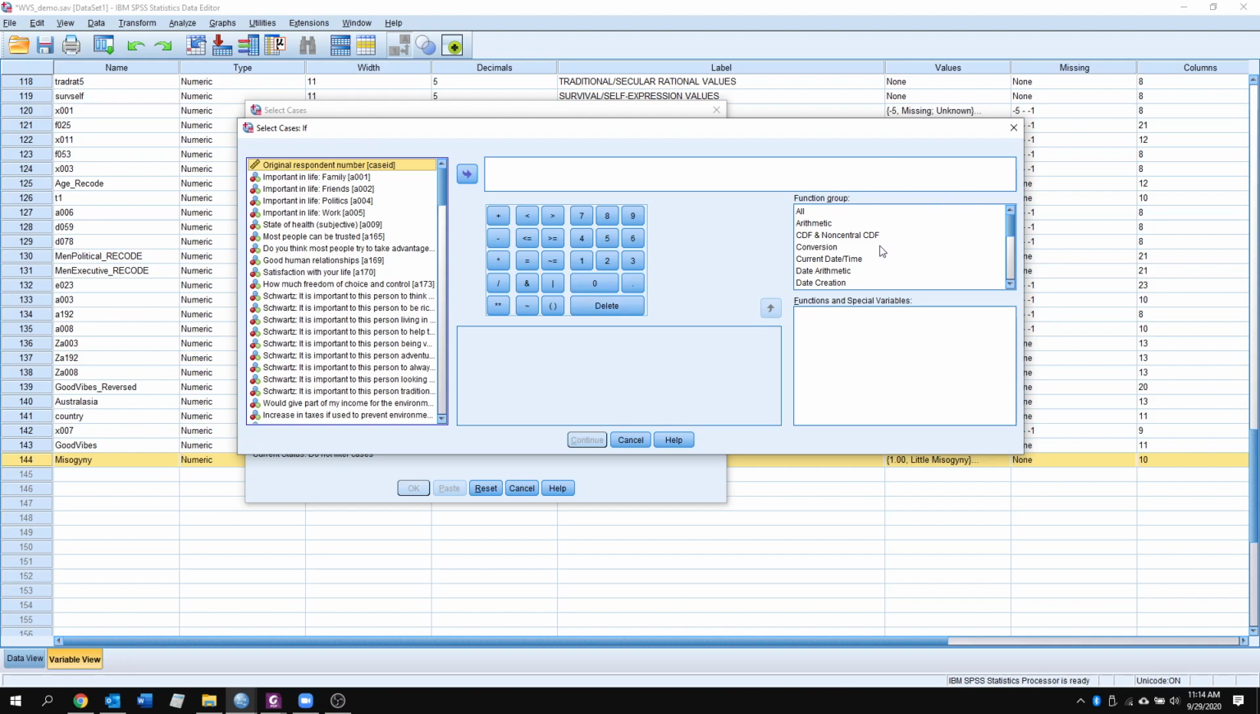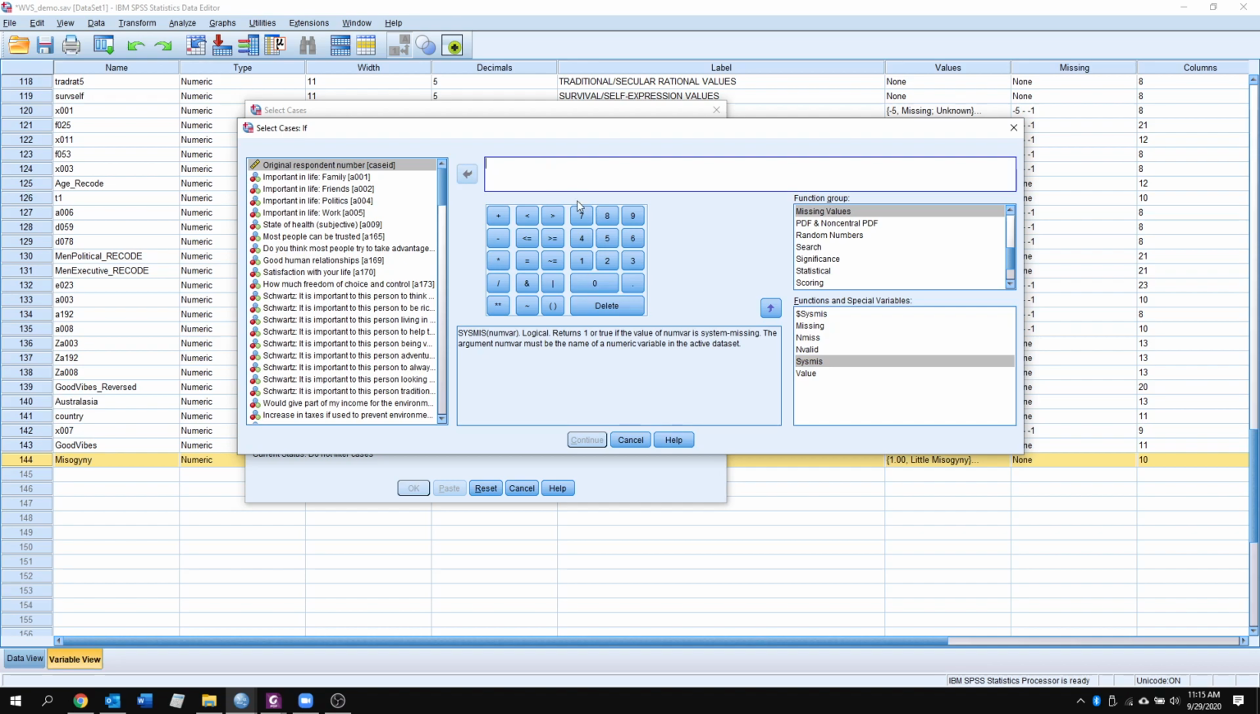So I'm going to go over to this function group and slide down to this handy dandy missing values function group. You can go through all of these, and they might be useful for you in different circumstances. But for today, we're going to use this. Nope, not that one. We're going to be using this system missing one. I'll try that again. And if we read down in this description, it says that it's going to return a 1 or true if the value that we put in this area here is system missing.